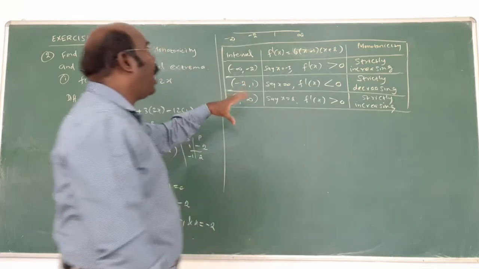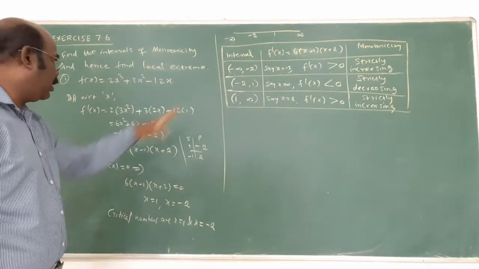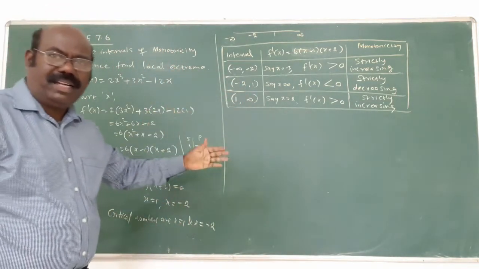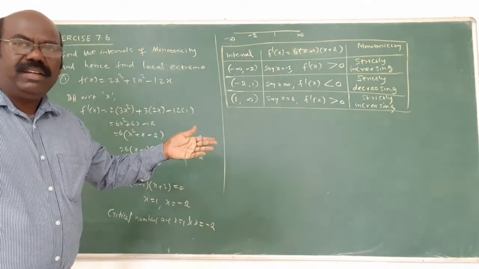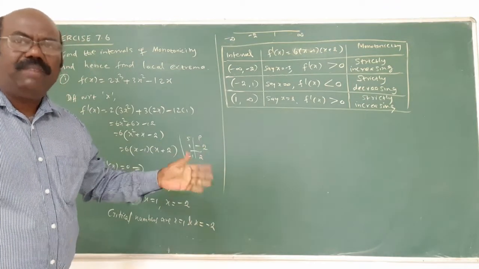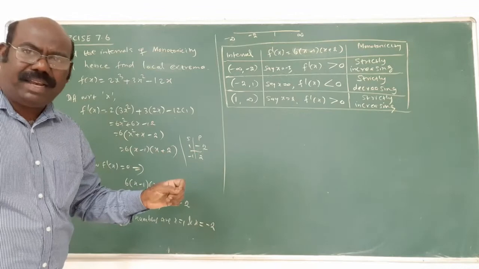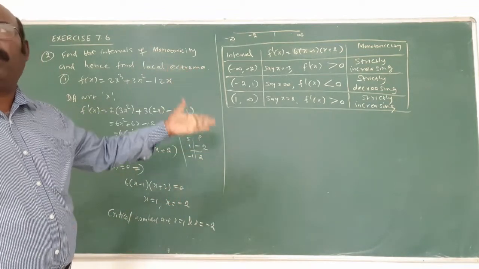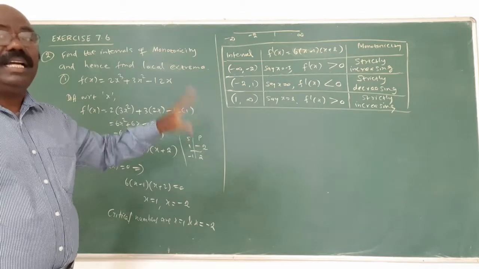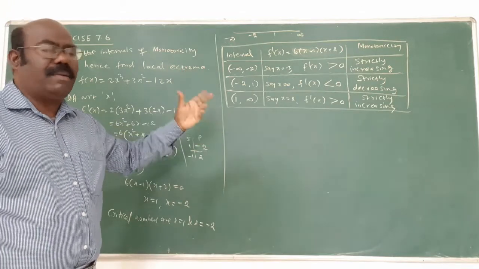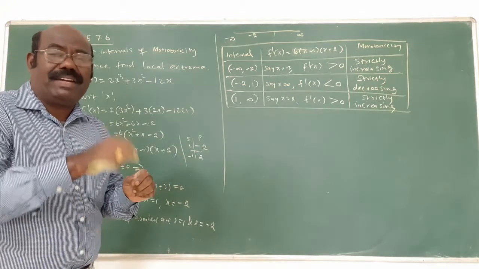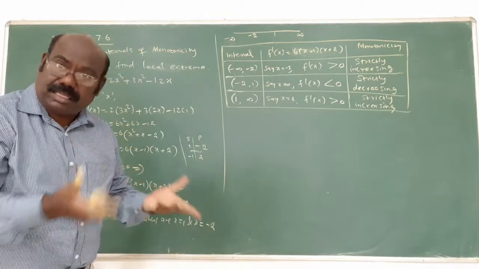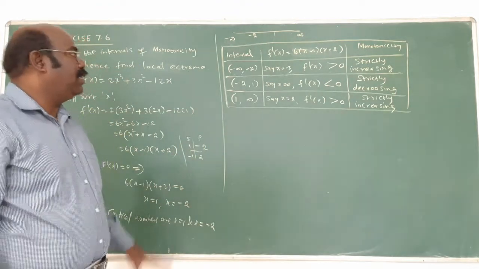Sometimes only the monotonicity is asked. This is the answer. F of x is given, find the derivative. F dash of x equal to 0, you will find the intervals. From the intervals, you put a number in between. If you get positive, it means increasing; negative, decreasing. That is the monotonicity. Sometimes they ask to find the intervals at which the given curve is increasing or decreasing. Both have the same meaning.